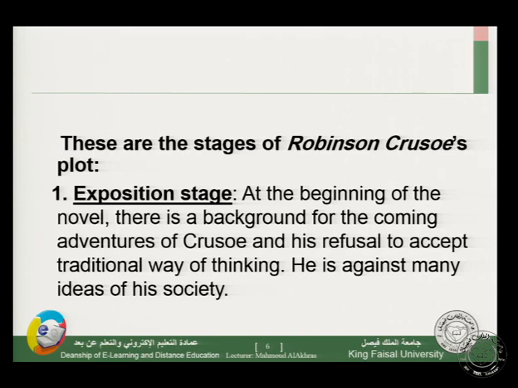So from the beginning of the novel, we have a kind of setting the problem of this character, and we have something about his traditional society and the traditional way of thinking of his society. His father wants him to be a traditional lawyer, but this character doesn't accept this advice, and he wants to be a sailor, he wants to be a merchant, he wants to be a different one than a lawyer. This is the exposition stage.